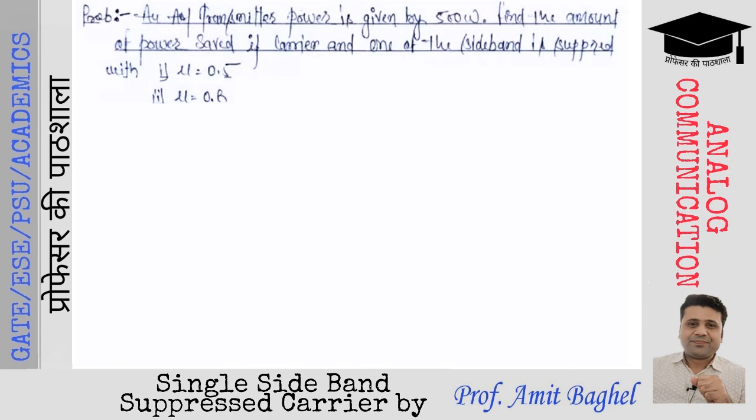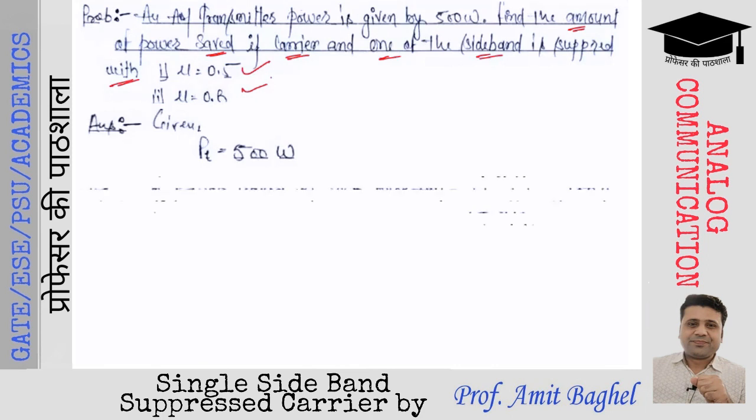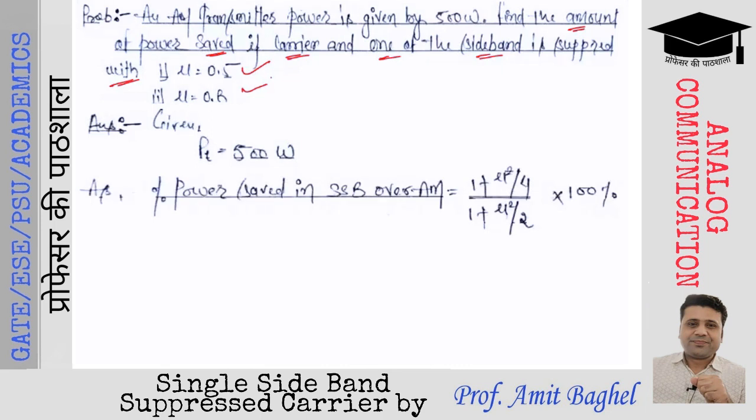The problem is given as: an AM transmitter power is given as 500 watts. Find the amount of power saved if carrier and one of the sidebands is suppressed, with modulation index 0.5 and 0.8. The total power is given as 500 watts, right? And the percentage power saving formula is also given to you.